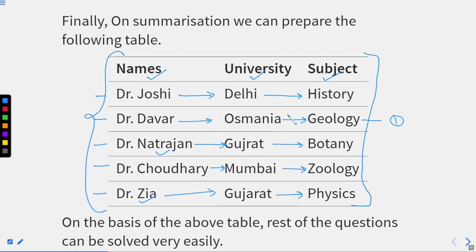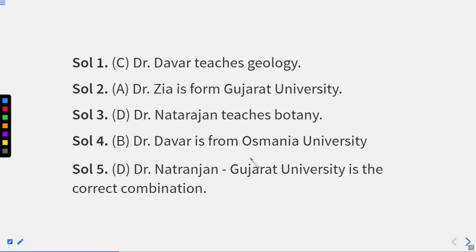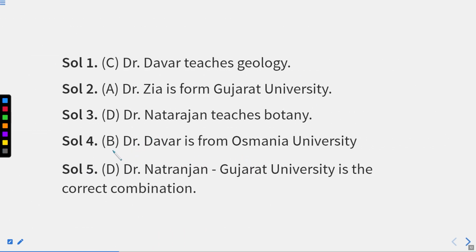right? As soon as you are able to form this table with the help of the instructions given, you are able to figure out all the answers, right? Now, in question number 4, Dr. Davar is from Osmania University. So, the question is, who is from the Osmania University? We have 4 options, 4 different professors, and option number B says Dr. Davar is from the Osmania University. I hope this question is also clear.